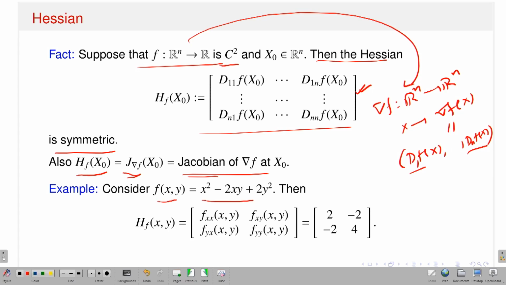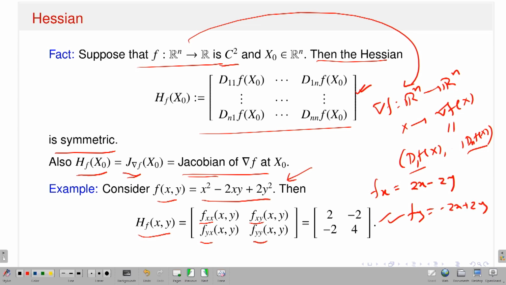So, f of x y is equal to this function, you just calculate the Hessian. You have to just calculate fx, fy, and then fxx, fxy, fyx, fyy. This is just a very simple calculation. This function is a polynomial in x and y, and this is the matrix you will get. And you see, this is actually a symmetric matrix because aij is equal to aji, because just look at the function. What is my fx? Fx is nothing but 2x minus 2y. And what is my fy? Fy is nothing but minus 2x plus 2y.